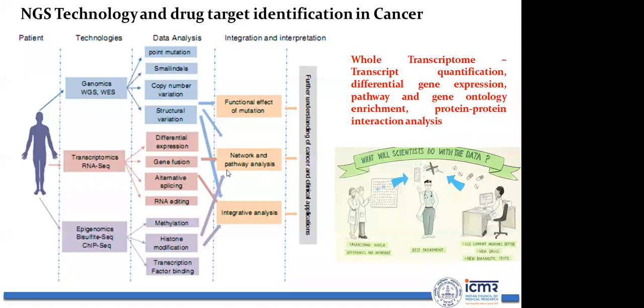You can identify fusion genes, alternate splicing events, and RNA editing events also. Once you have differentially expressed genes, you can perform network analysis and pathway analysis, correlate with the functional effect of mutation, and perform integrative analysis with the epigenomic data set to identify potential drug targets. Once you know the drug target, and the particular mutation state in the drug target, you can go for precision medicine.